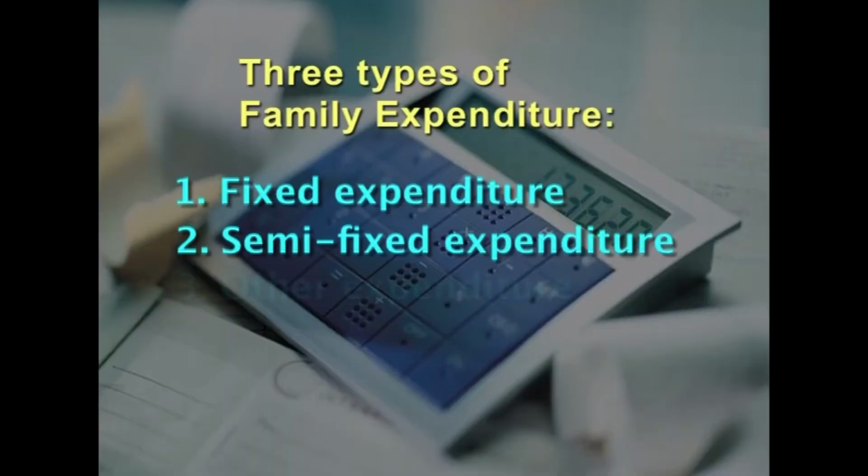The third one, other expenditure. It is not a compulsory expenditure. Such expenditure is made if some money is left after spending on fixed and semi-fixed expenditure. Such expenditure is made on entertainment or on items of luxury and comfort.